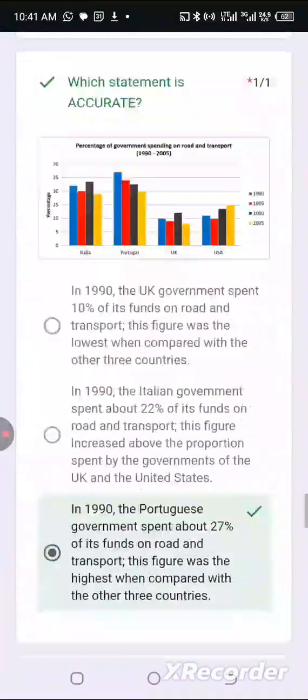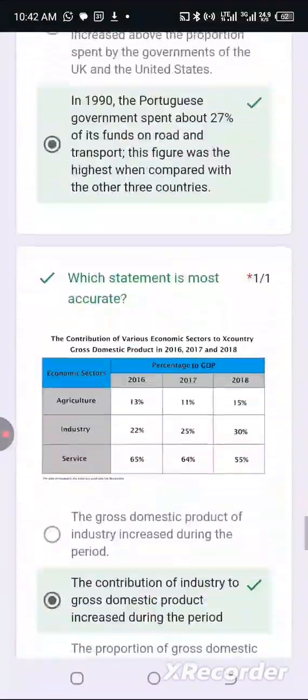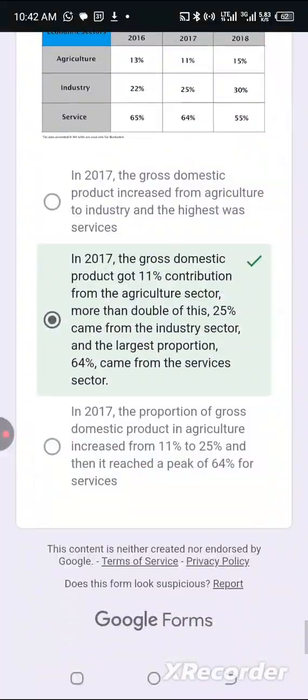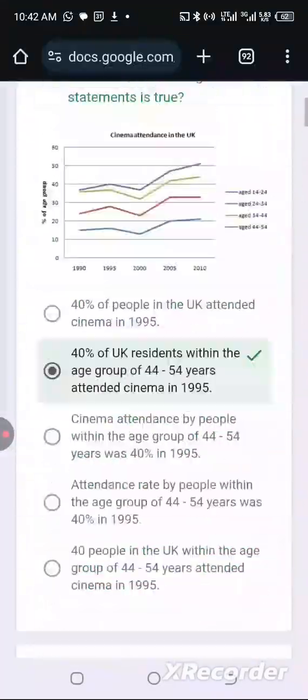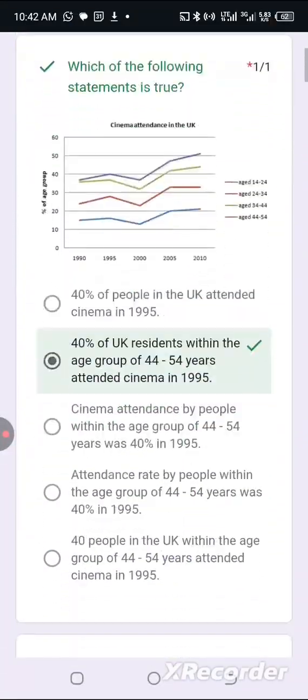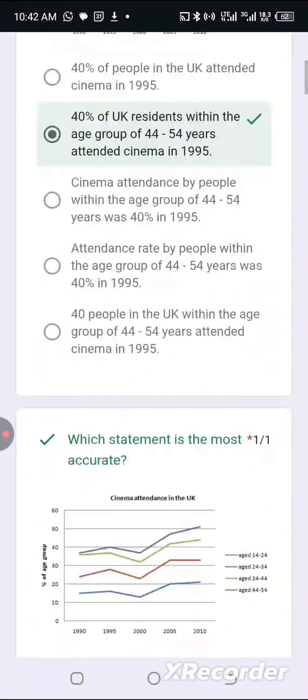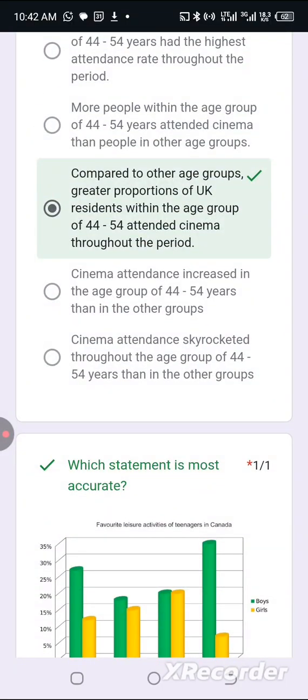So, I want you to go through it again. Listen to the video, watch the video again, and then try the quiz again so that you will be sure that, yes, you have actually mastered this issue of interpreting percentages correctly. Hope you get my point.